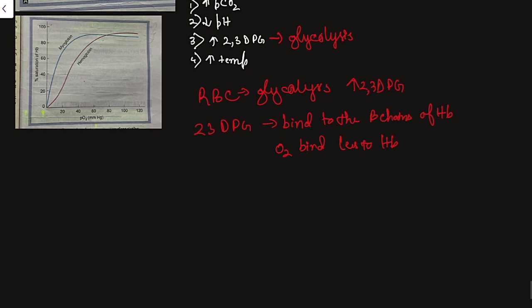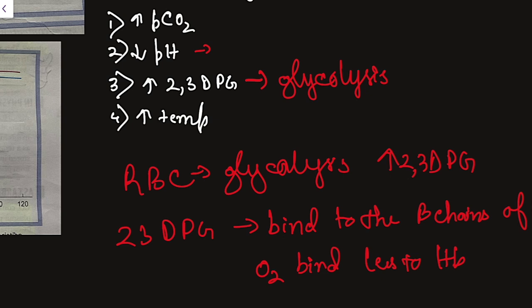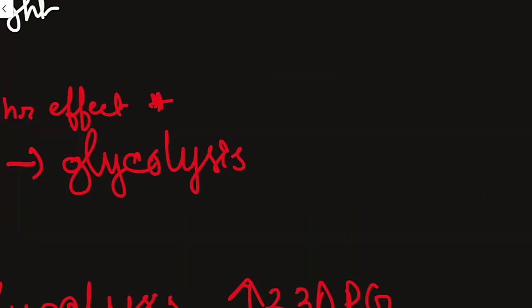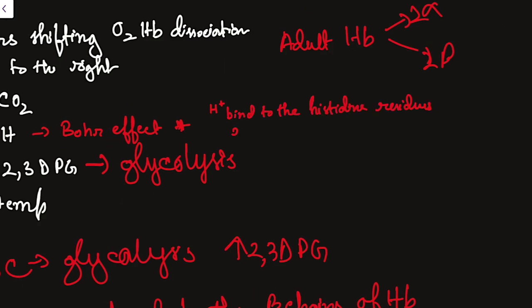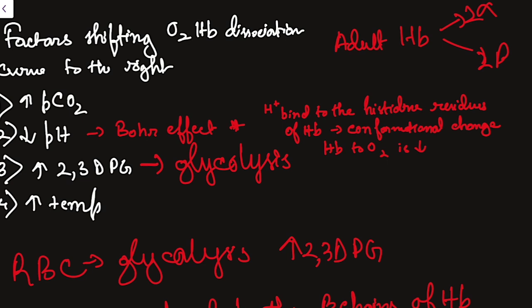Similarly, when the tissue pH decreases, this will also cause a rightward shift of the curve, that is, more oxygen will be delivered to the tissues. This is also known as the Bohr effect. It's very important. How does this happen? When there is acidosis, H plus ions are produced and bind to the histidine residues of hemoglobin. This causes a conformational change, and the binding of hemoglobin to O2 is decreased, so more O2 will be released to the tissues. Another thing is about CO2 and temperature: when both of them increase, they will tend to increase.